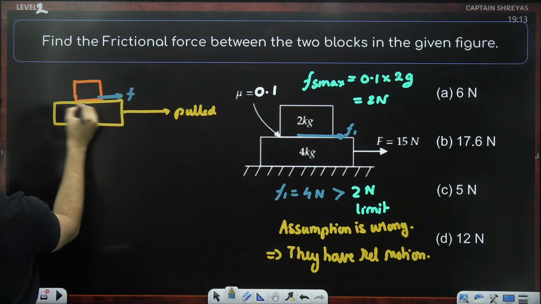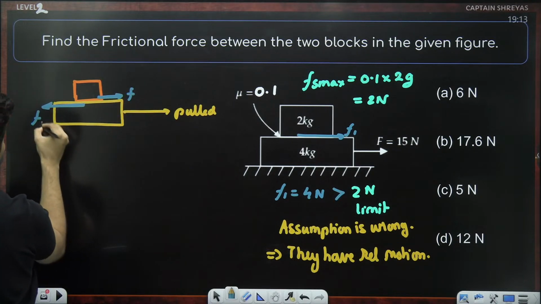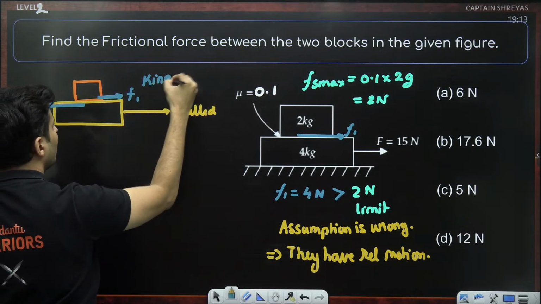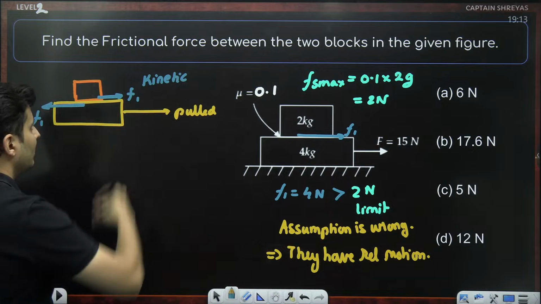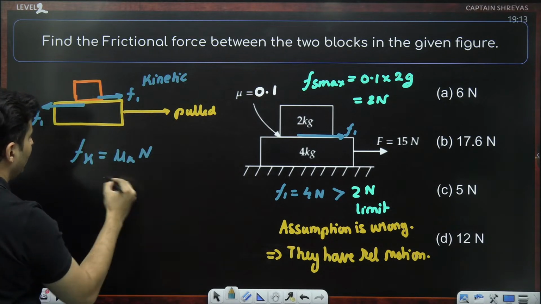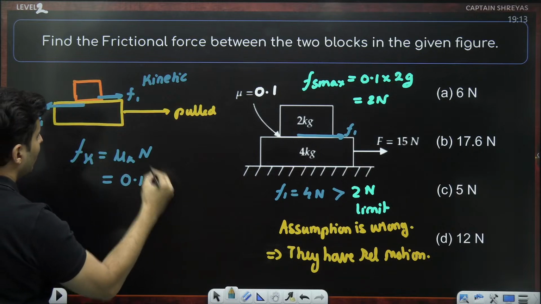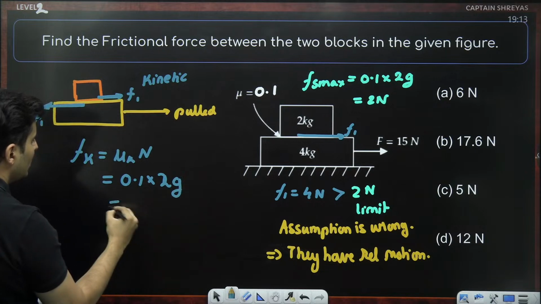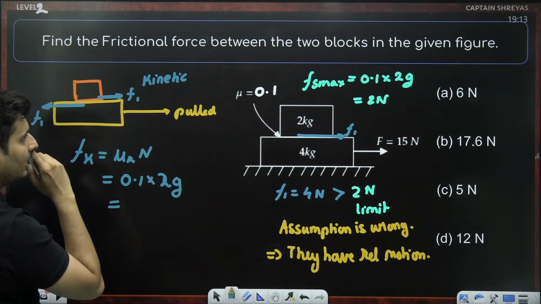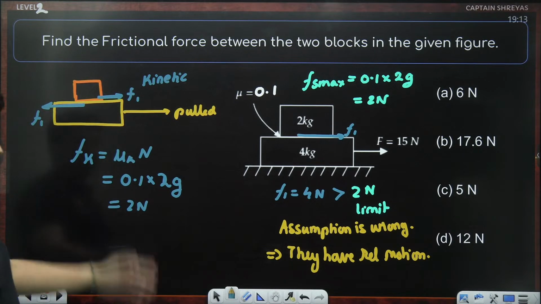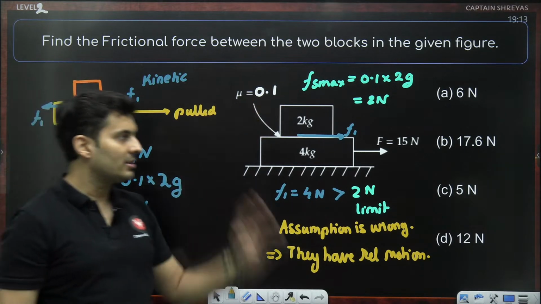The lower block experiences a friction like this. And this friction is now going to be kinetic in nature. So the kinetic friction is mu into N. Mu is 0.1. Normal force is mg, M is 2 and g. So it should be basically 2 Newton force. So in such a case, the answer would have been 2 Newton had you changed the problem.